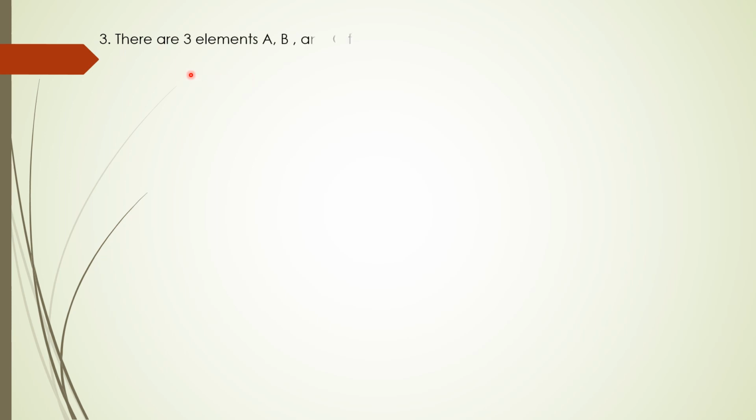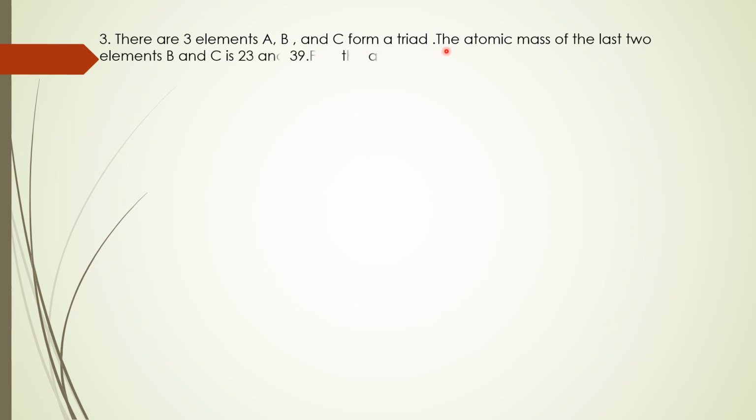This is also given in annual examination previous question papers. See this one. There are 3 elements A, B and C that form a triad. The atomic masses of the last 2 elements, B and C, are 23 and 39. Find the atomic mass of the first element.